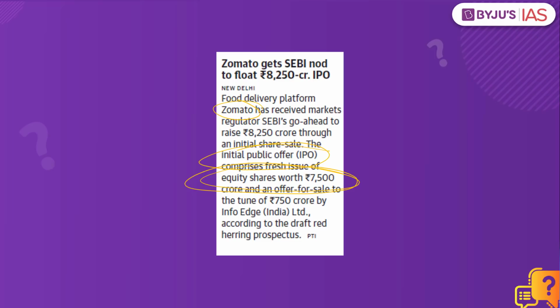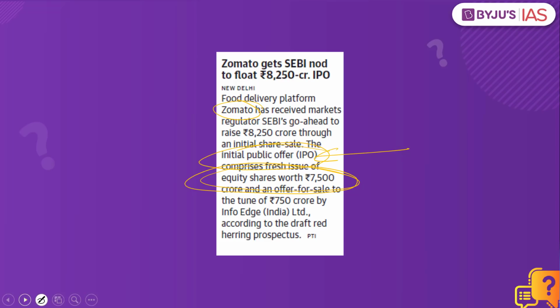So when a company is going out and issuing the shares for the very first time, that is what is called an initial public offering. Zomato would be initiating this IPO for the very first time, where a prescribed date will be given by Zomato.